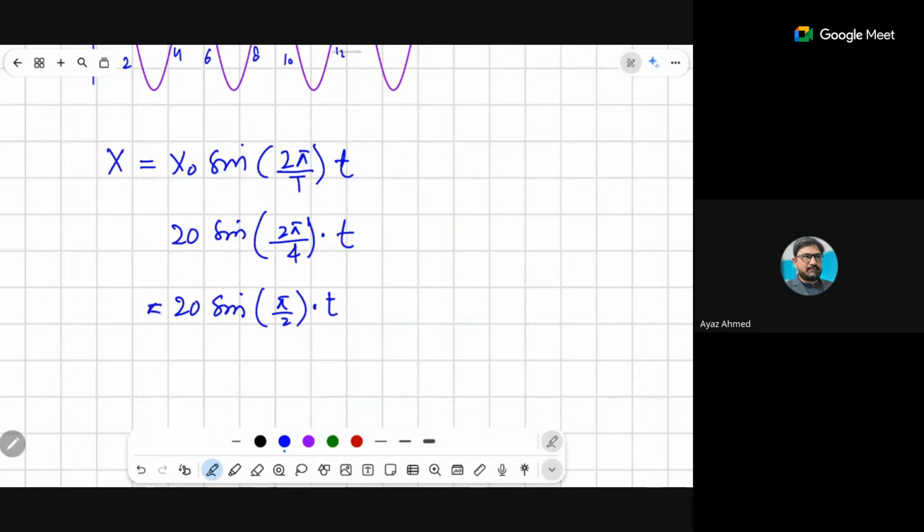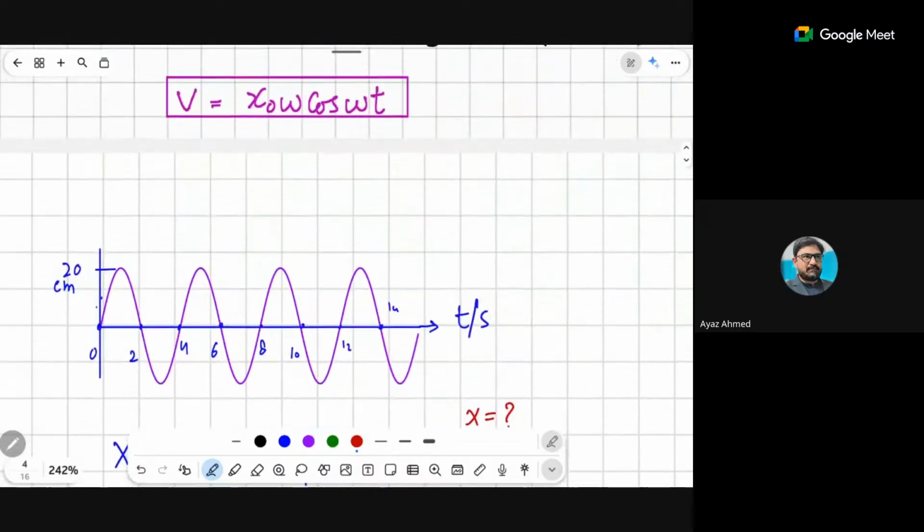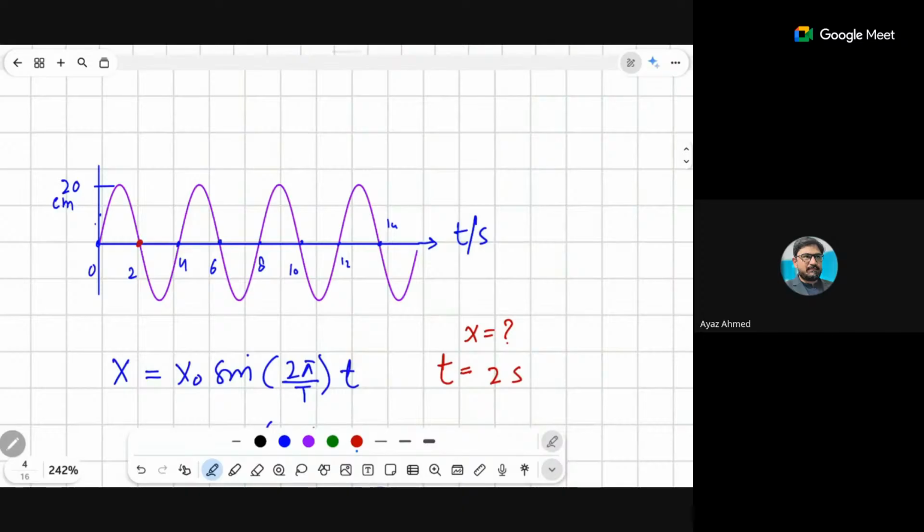Now this is the equation that will give you the displacement at any instant of time, right? For any instant of time. For example, if you are asked, what is the displacement at t equals 2 seconds? From your wave, you can find that the displacement is 0. Do you agree? How much displacement do we have after 2 seconds?